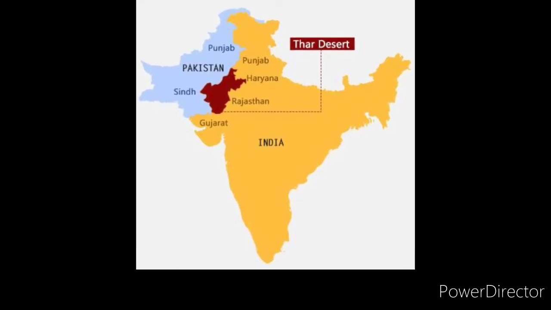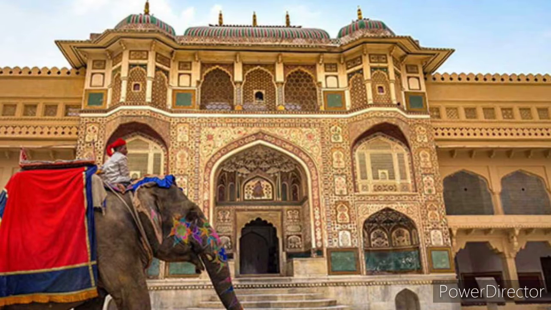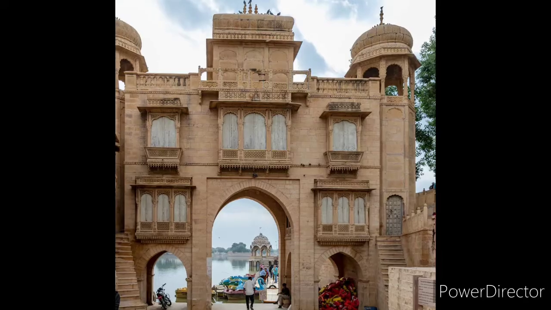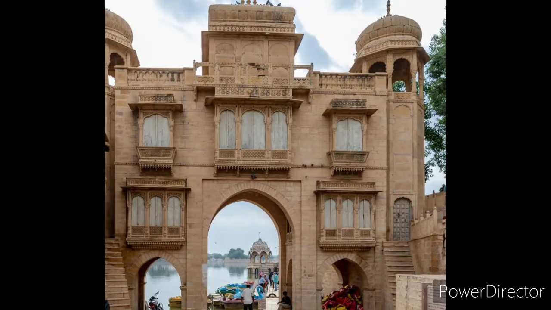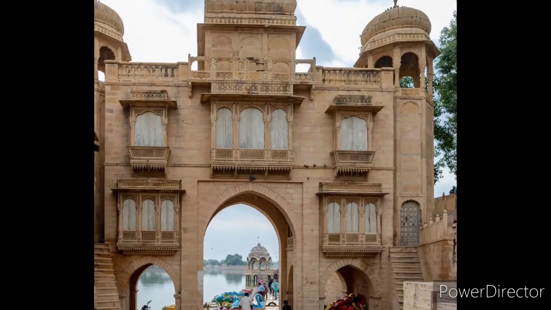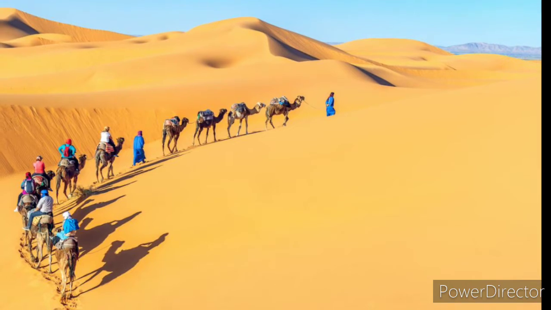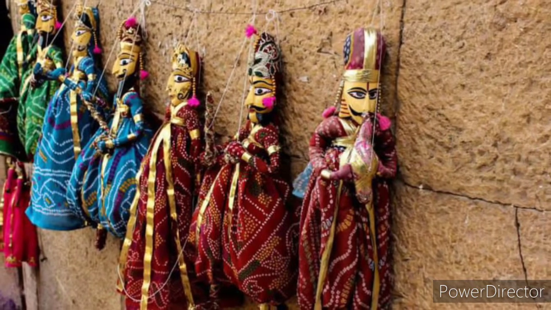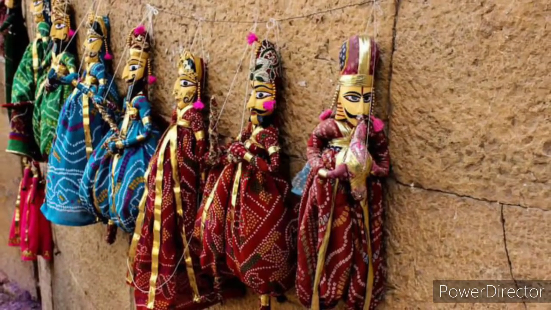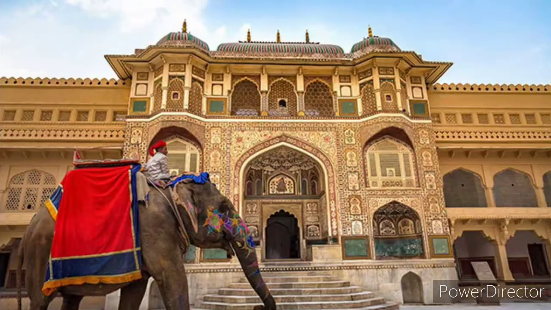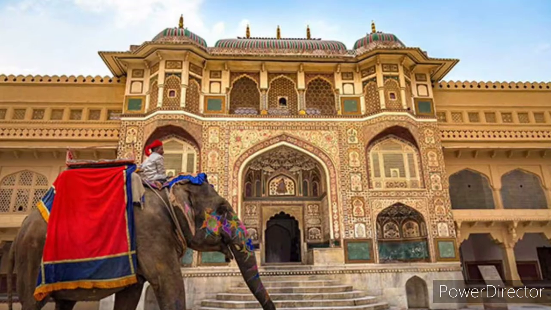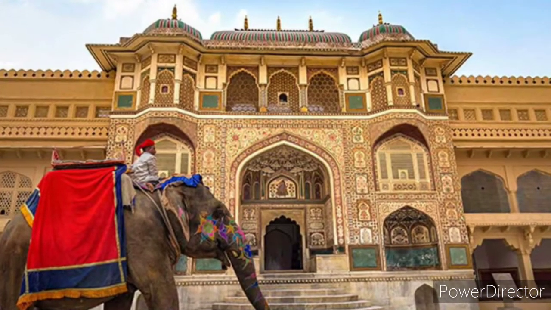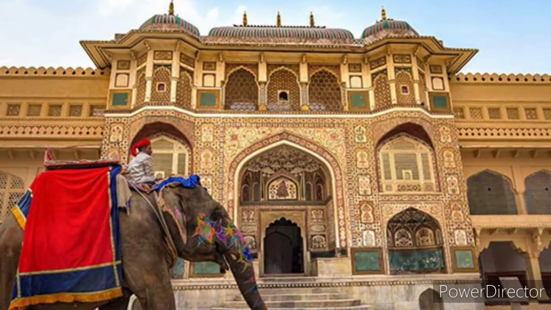If we talk about some of the desert cities of Thar, Jaisalmer is known as the jewel of the desert and famous for its amazing forts, camel safari, golden sand dunes, and colorful culture. The Jaisalmer fort is one of the oldest living forts in India and displays the true image of royalty of the city. So this fort is quite famous.